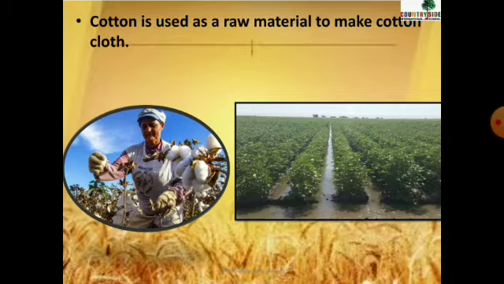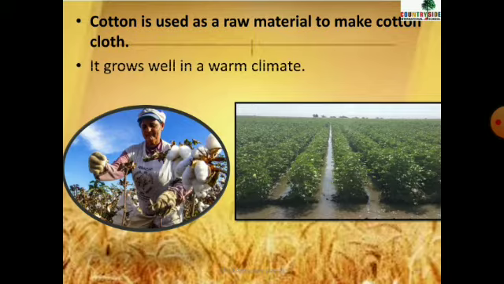Cotton is used as raw material to make cotton cloth. Obviously, we use cotton to make cotton cloth. We cannot directly wear cotton, right? Instead of wearing cotton cloth, can we wear cotton directly? No, we cannot. We use it as a raw material to make clothes. It grows in warm climate where there is not too much cold, not too much hot. We need a moderate type of climate.